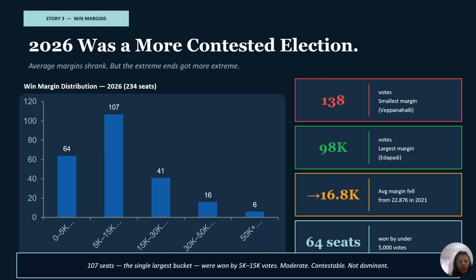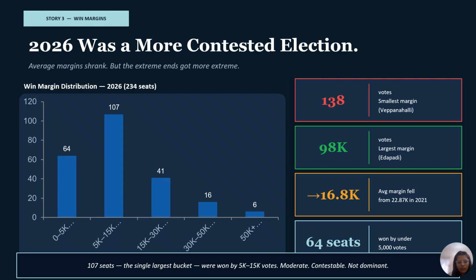Look at this distribution, 234 seats sorted by how wide the winning margin was. The biggest single bucket, 107 seats, were won by 5,000 to 15,000 votes. That's moderate and competitive. These are not landslides. These are seats that could have gone the other way with a different campaign or different day. And then the extremes. So Veppanahalli, the closest race in all of Tamil Nadu, 138 votes. 138 in a constituency of tens of thousands of registered voters. A single classroom full of people could have changed who won that seat.